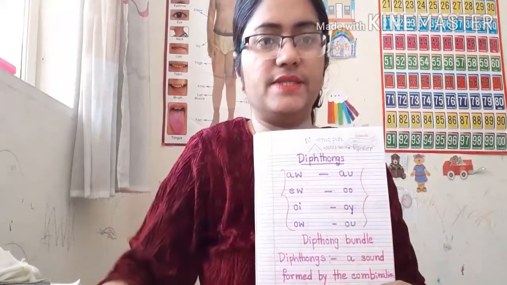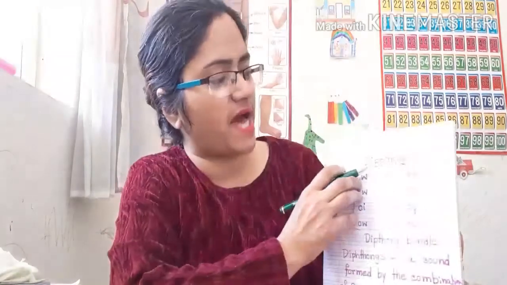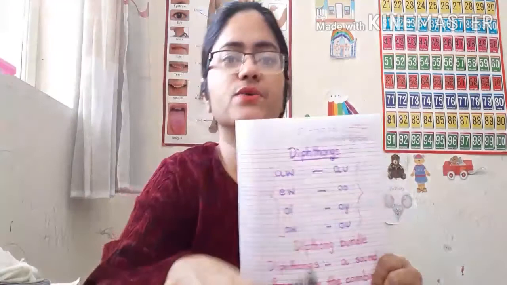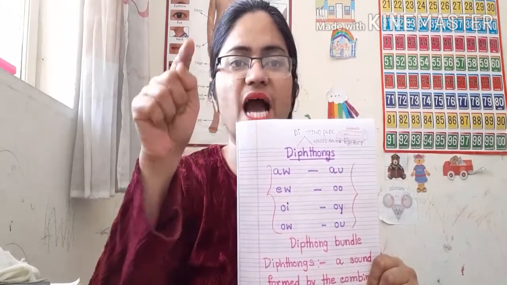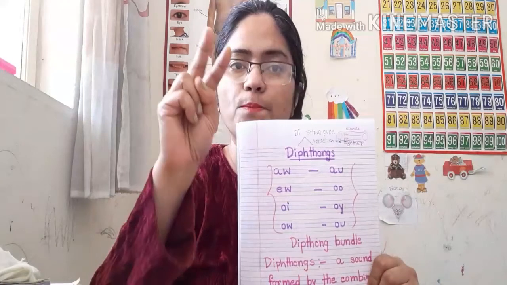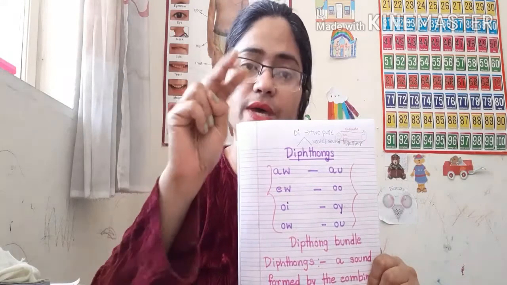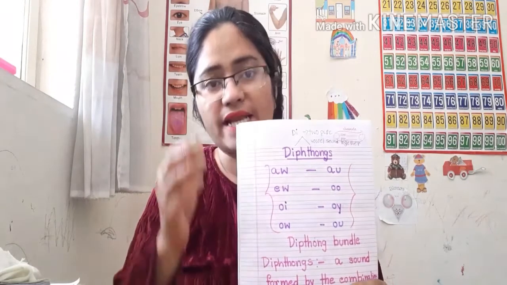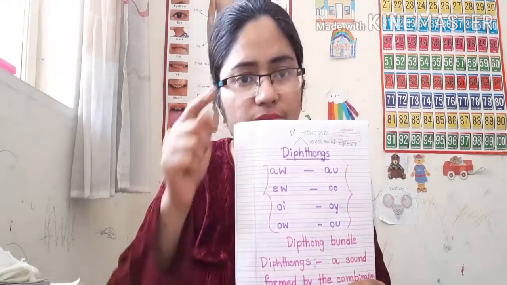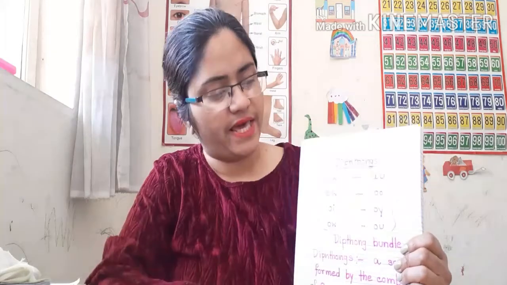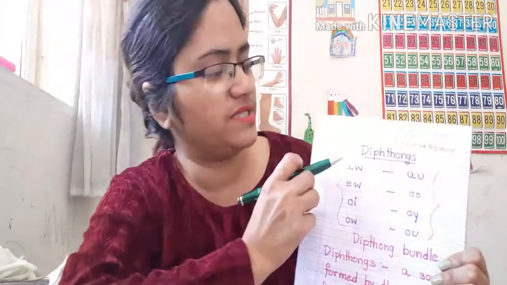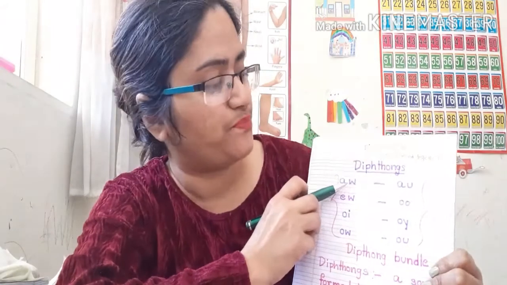What is this? This is diphthongs. Diphthong, D-I, means two pure vowel sounds. That means when two pure vowel sounds sit together and another different sound comes, that is called a diphthong. Here are some examples of diphthongs.